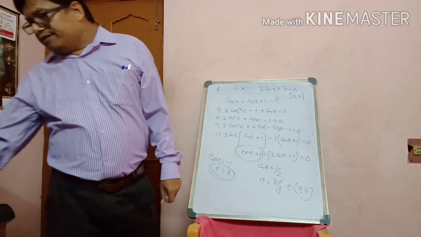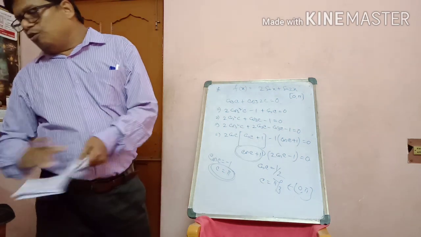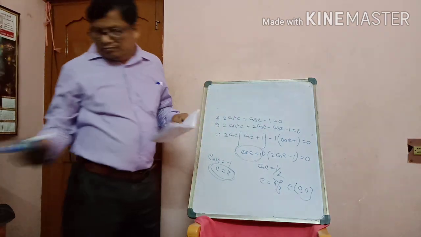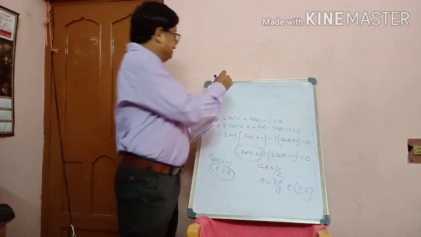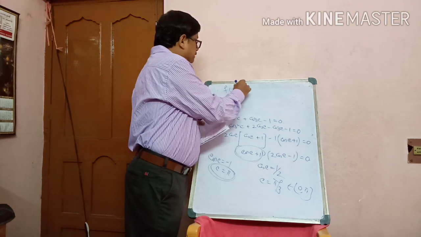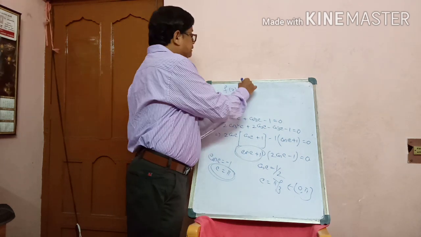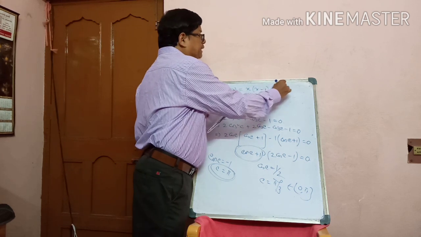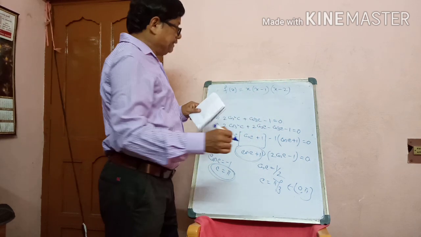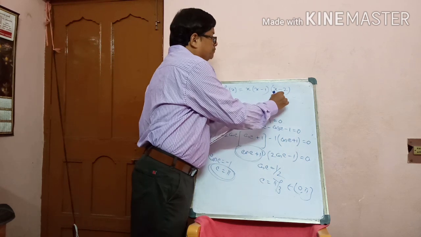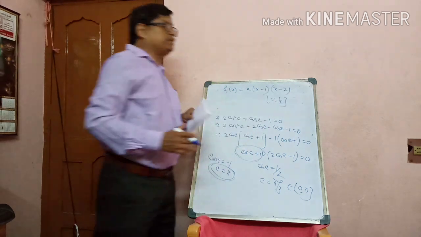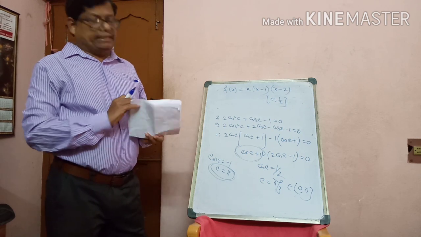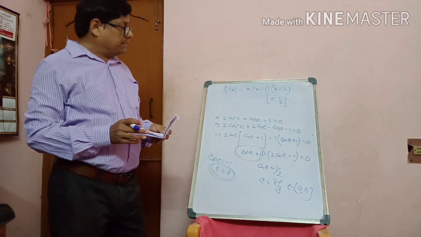Now I am giving homework, you will do it at home. f(x) equals x into x minus 1 into x minus 2 in the interval 0 to half.